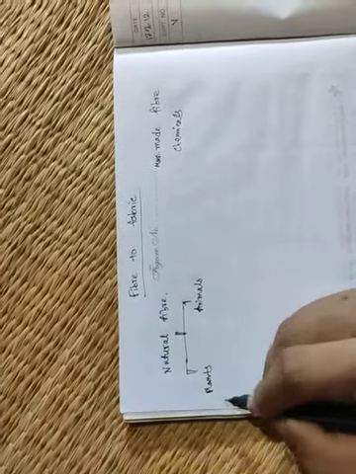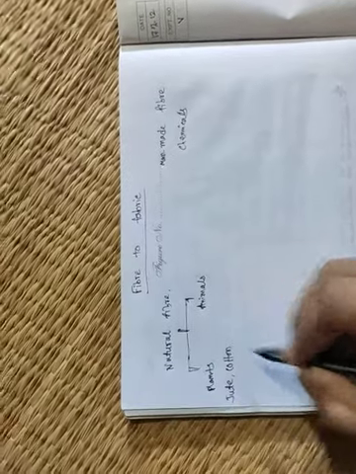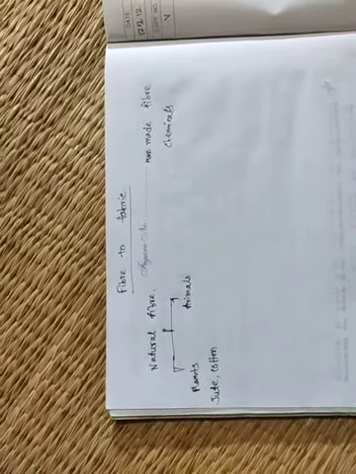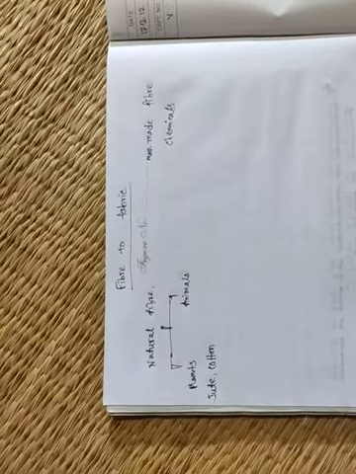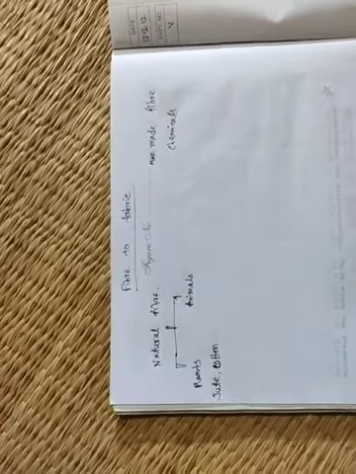Plant fiber examples are jute and cotton. You have seen a bag made by jute. In the previous days we used jute bags. And we have seen many cloths made by cotton, like shirts and garments.